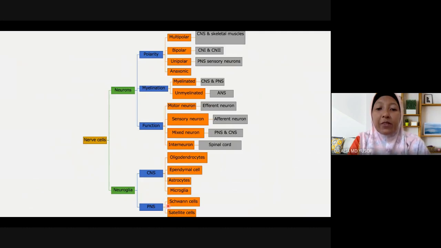In peripheral nervous system, the neuroglia that are found there are Schwann cells that have similar function as oligodendrocyte, that is to produce myelin sheath in the peripheral nerve. And we also have satellite cells that control the oxygen carbon dioxide exchange from the peripheral nerve to its surrounding.